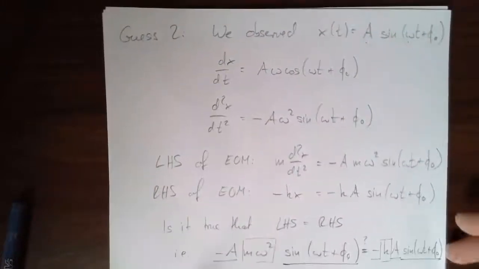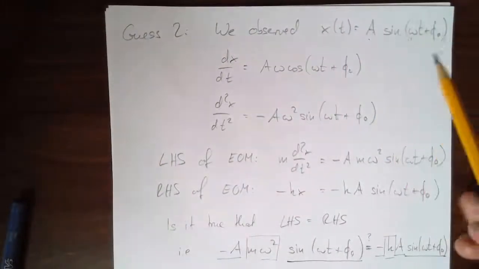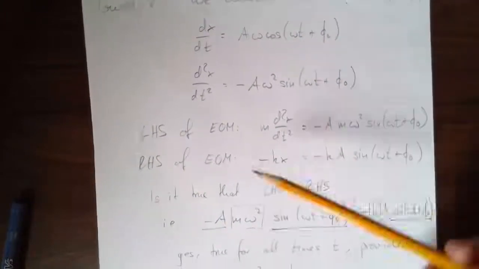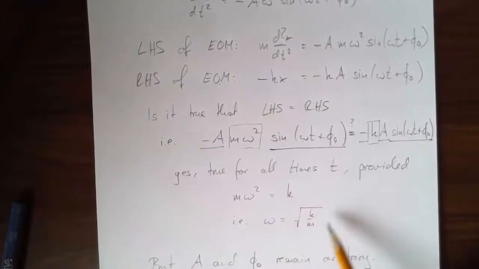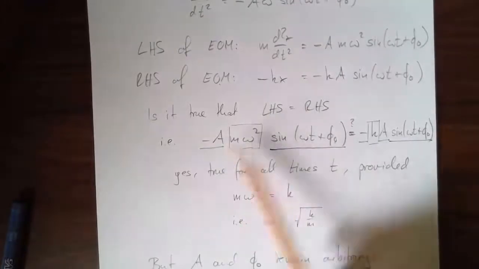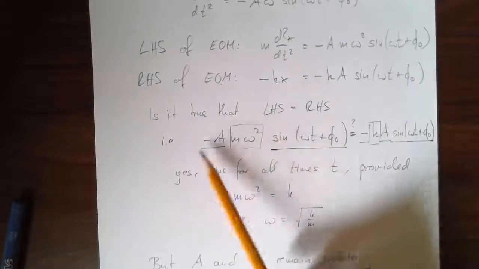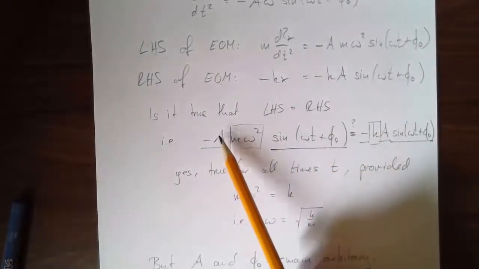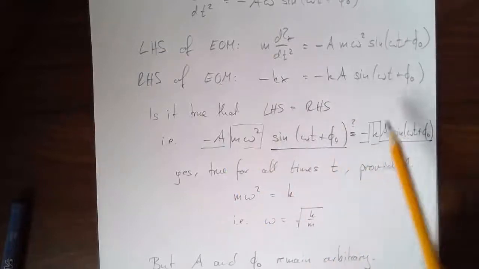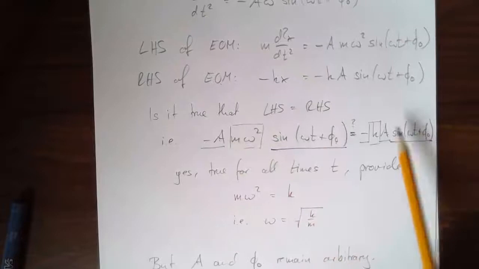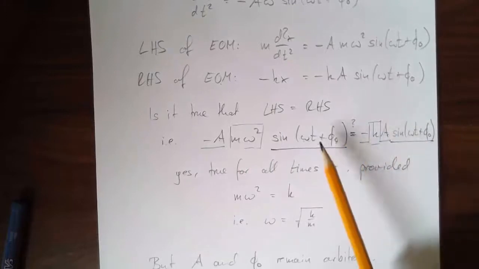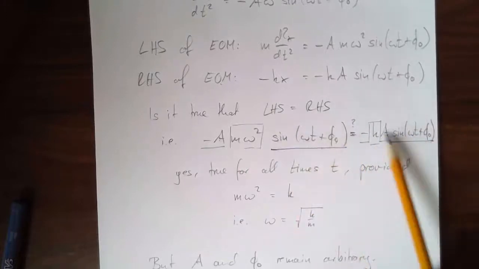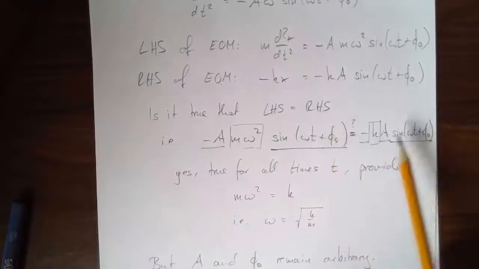Our second guess was much better. Here it was informed by experimental observation. So we guessed, and we checked that indeed the left-hand side of our equation is the right-hand side of our equation, but only if this connection holds. A can be whatever, 10 here, 10 here. If this rest is true, it's true. 100 here, 100 here, doesn't matter. The value of A does not determine whether or not this equation is true. The value of phi naught does not determine whether or not this equation is true. The sine thing completely cancels out. The time dependence cancels out. That's crucial.